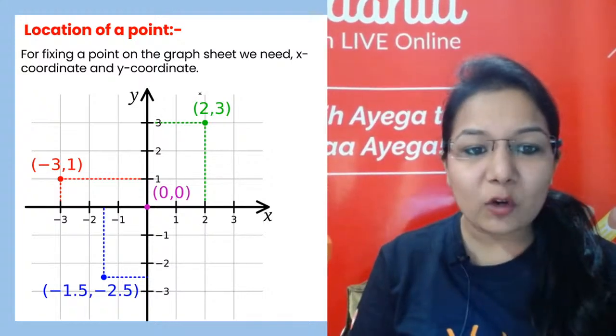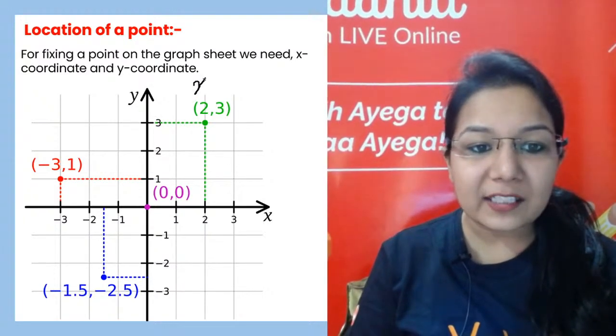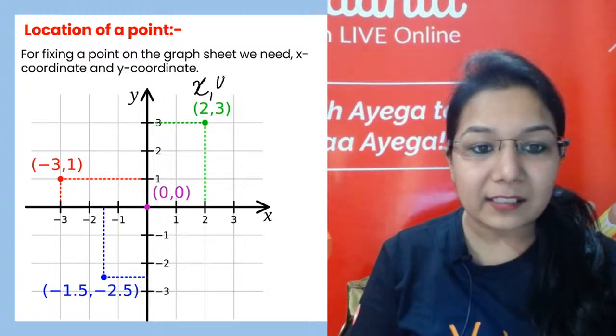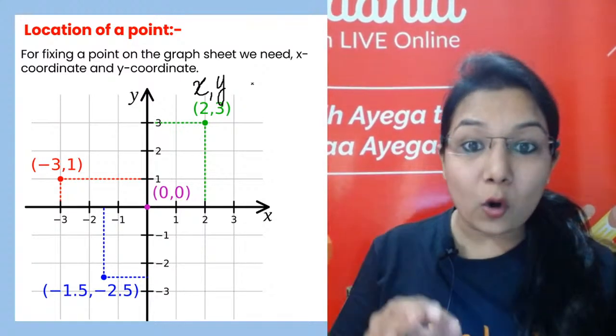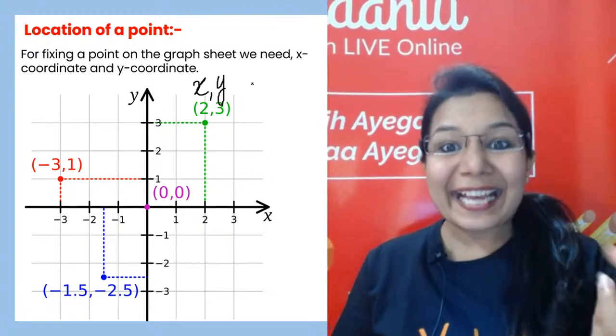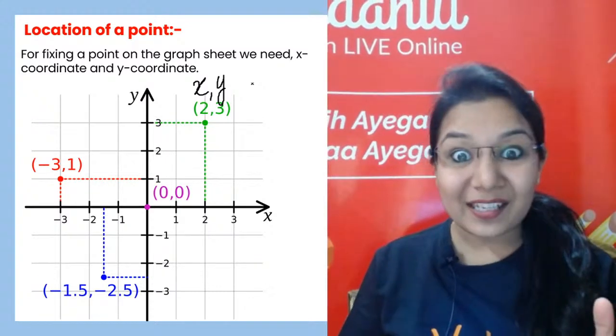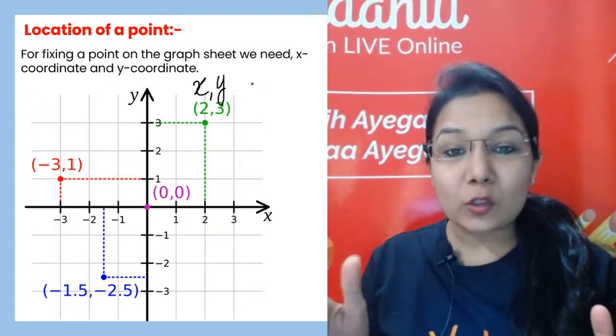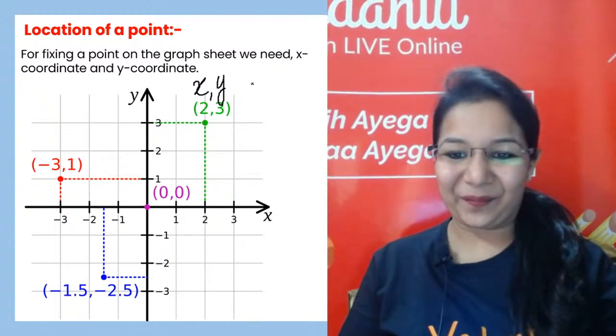So the points, how we write, it is always the x-axis point first and then the y-axis. Together they are called coordinates, and individually the x-axis point is called abscissa and the y-axis point is called ordinate.